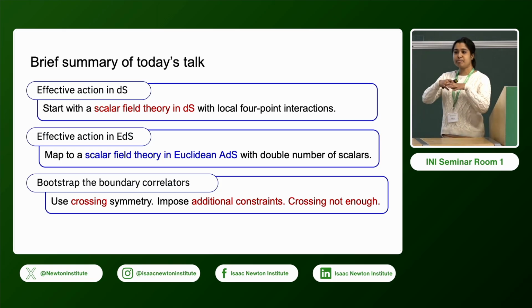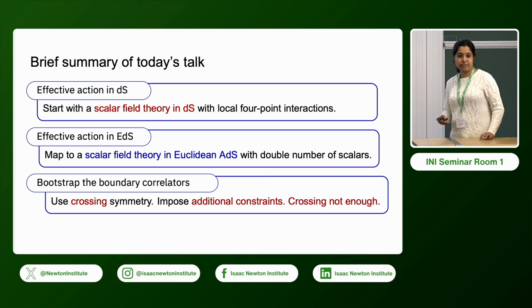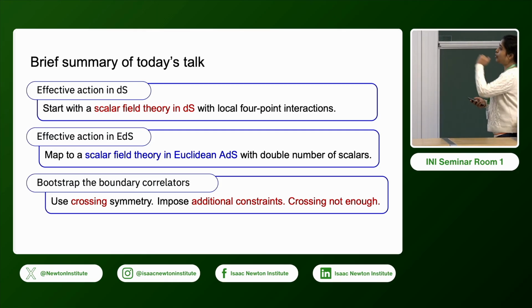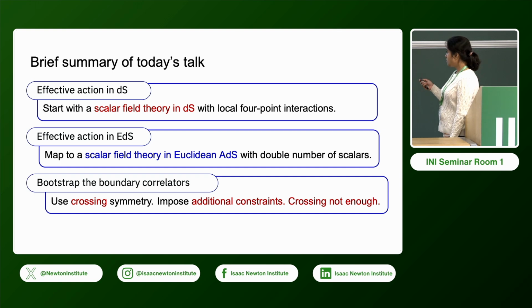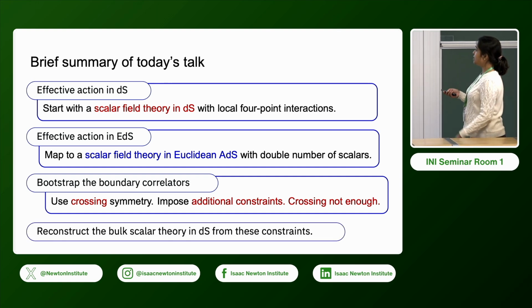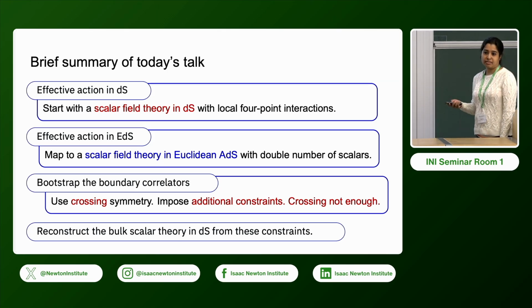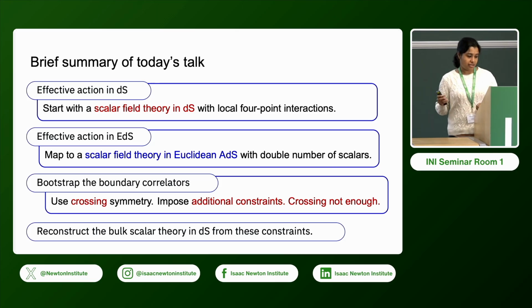Crossing symmetry allows many solutions to the effective field theory in de Sitter, but only a subset of those constraints are relevant if we want to reconstruct the de Sitter action. With these additional constraints, we can reconstruct the bulk scalar field theory in de Sitter. This is what we will discuss in detail.